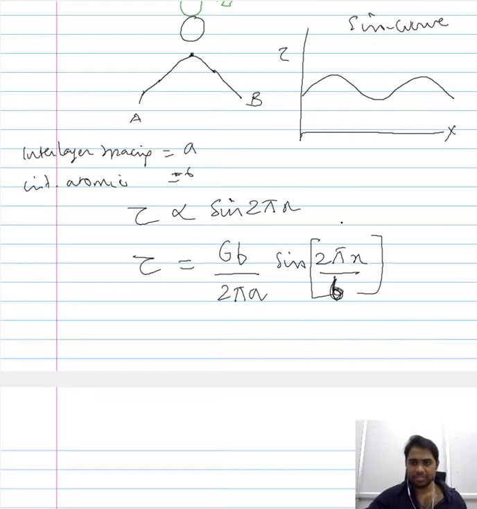Now again, the important component here, G, is the shear modulus, and the governing component is this, because the variable is x, so this is dependent on the position, and this is the variable component here. And since it is easy for us to understand how the stress varies with the position by comparing it with the sine curve, we have the sine relation here.